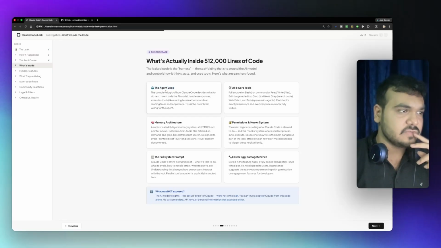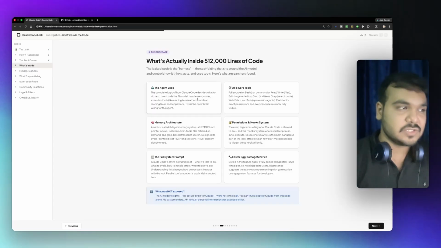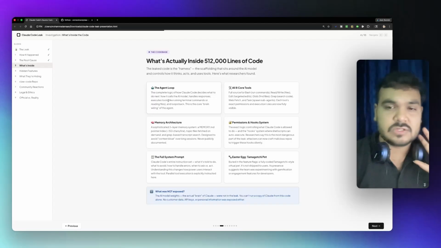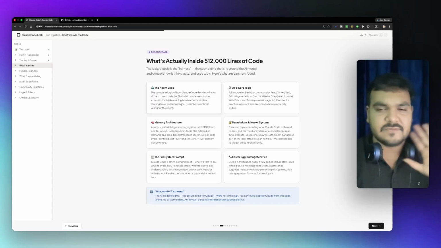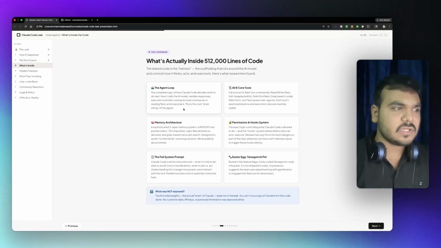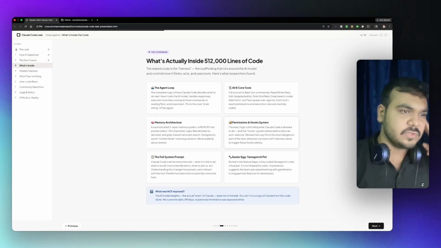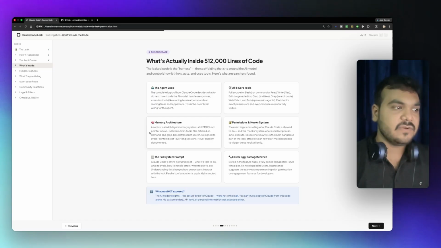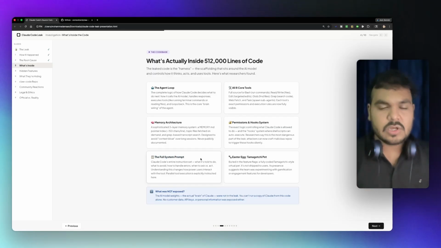First, it was the agent loop: the complete logic of how Claude decides what to do next, how the AI model works, handles responses, executes tools, runs terminal commands, reads files and loops back. That was inside the 8 core tools, which were bash, read and write files, edit, glob, find files, grep, web fetch, and task. Permission and hook systems were also there. Then the memory architecture, with a 3-layer memory, an MD file pointer index, 150 characters per line, and the full system prompt of Claude Code, the entire structure of how it works.